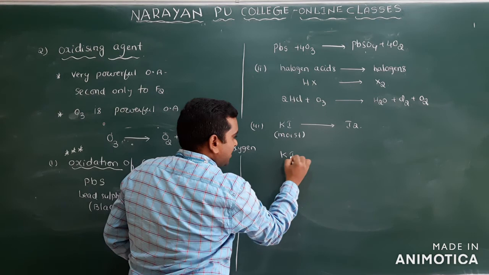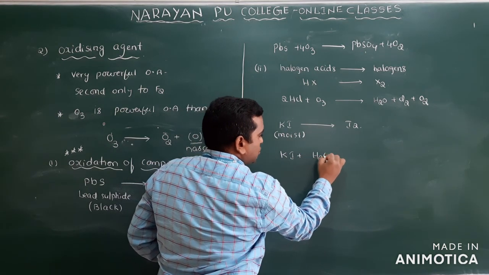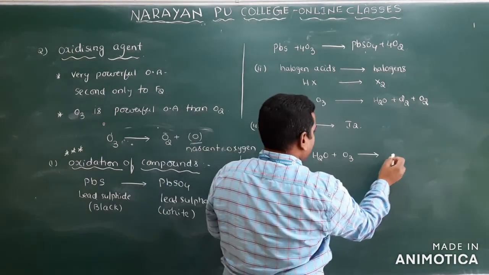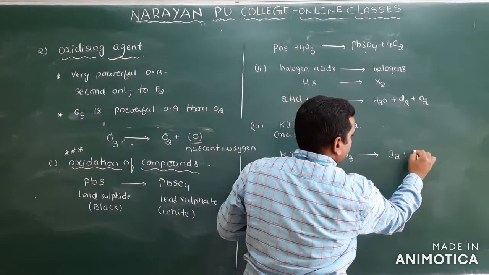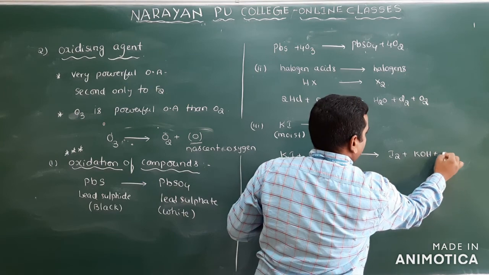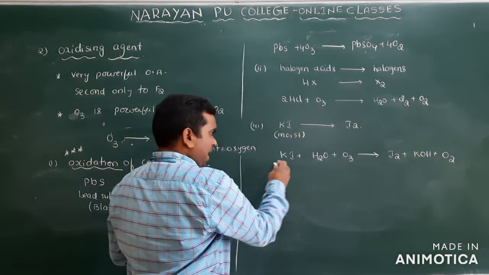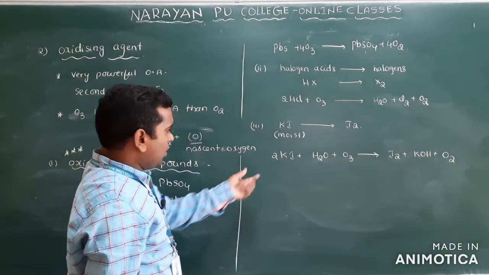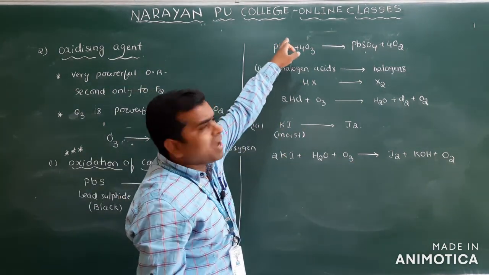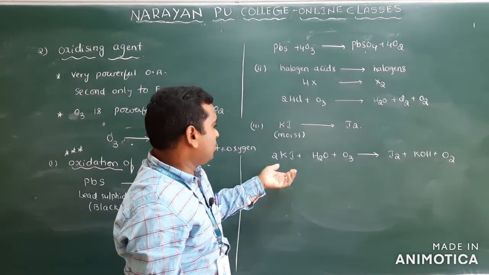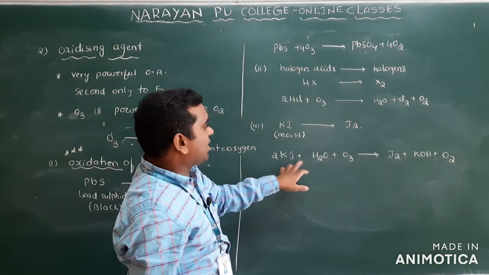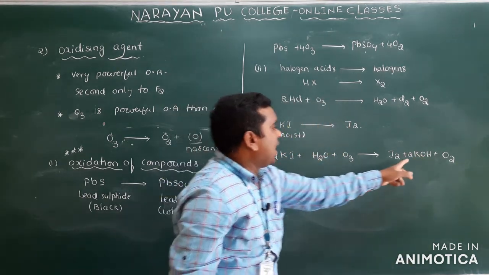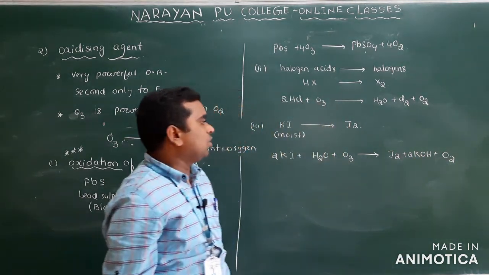Here it is KI plus H2O plus O3. Then you will get iodine plus KOH plus oxygen. Clear? To balance, I2 is there, so I have to multiply this one with 2. You can do the balancing by the ion electron method also, if you want. So 2 KI, iodine is here, and here there are 2 KOH, and here 4 oxygens, and here also 4 oxygens.